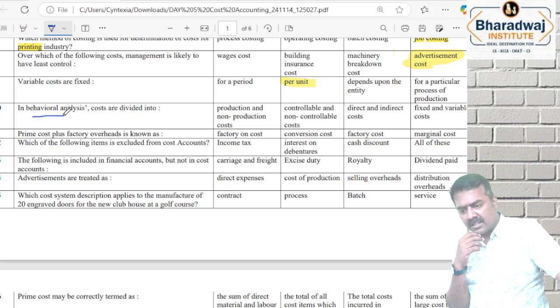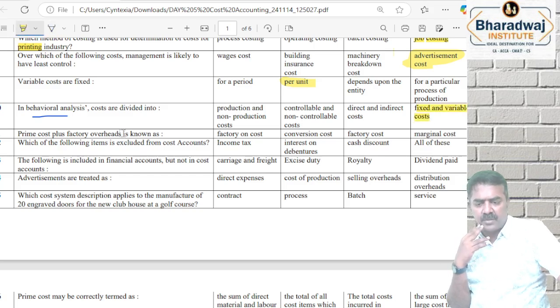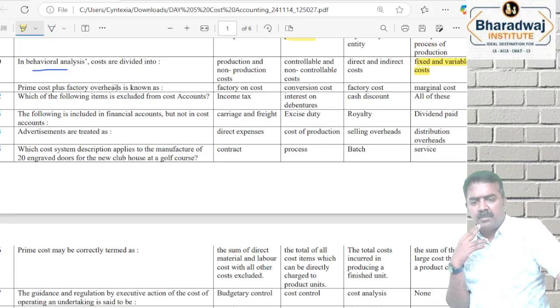Behavior analysis, behavior na how the cost behaves. Fixed and variable cost. Cost is classified according to behavior analysis. Fixed and which one? Variable cost. Prime cost plus factory overheads na, it is called as which cost? Factory cost. Prime cost plus factory overheads.